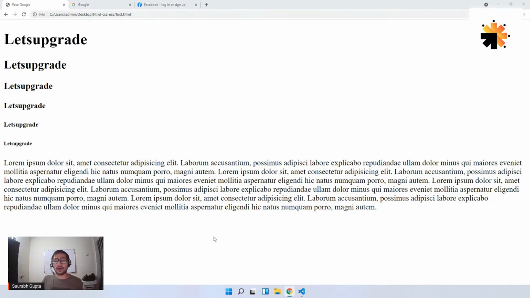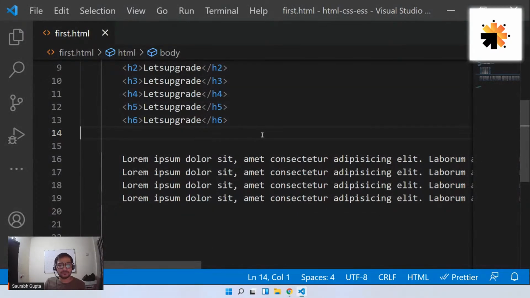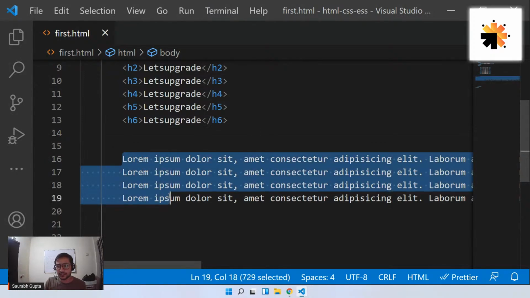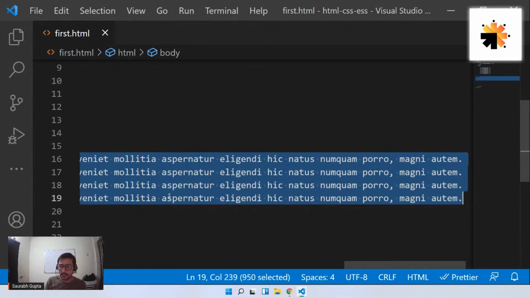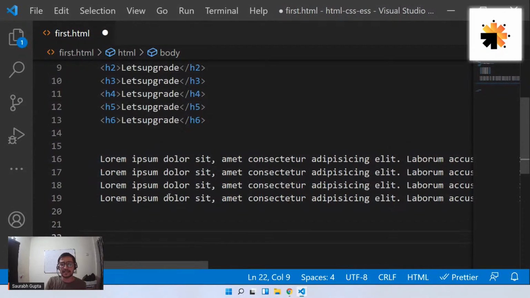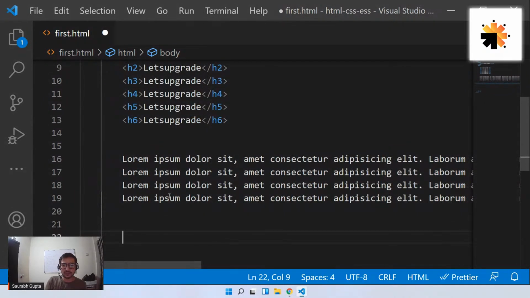Okay. Now then, so this is one paragraph. Now let's create one more paragraph. So let's copy the whole thing. Okay. And let's give some space so that it can be treated like a paragraph and just paste it here again.